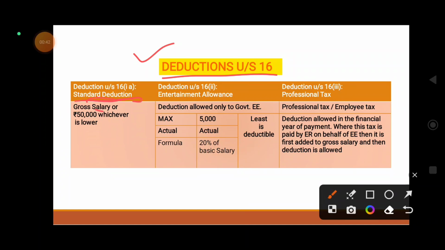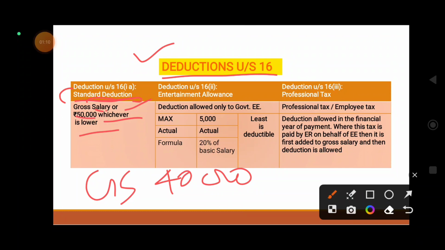See, standard deduction is compulsory for every employee, even for a pensioner it is allowed: gross salary or 50,000, whichever is less. Suppose your gross salary income is 40,000, then deduction under standard deduction is allowed only 40,000, because we are saying gross salary or 50,000, whichever is less. 50,000 or 40,000, which one is less? 40,000 is less, so how much exemption will you get? 40,000.